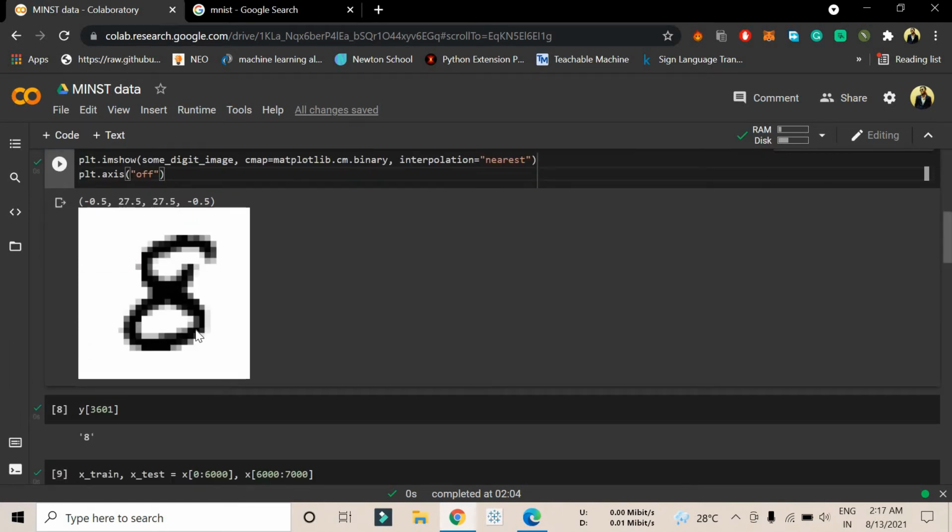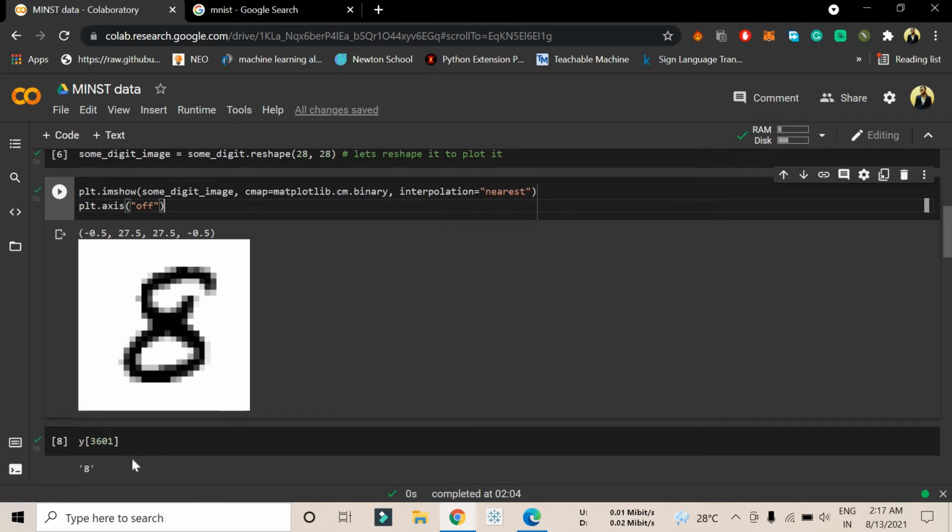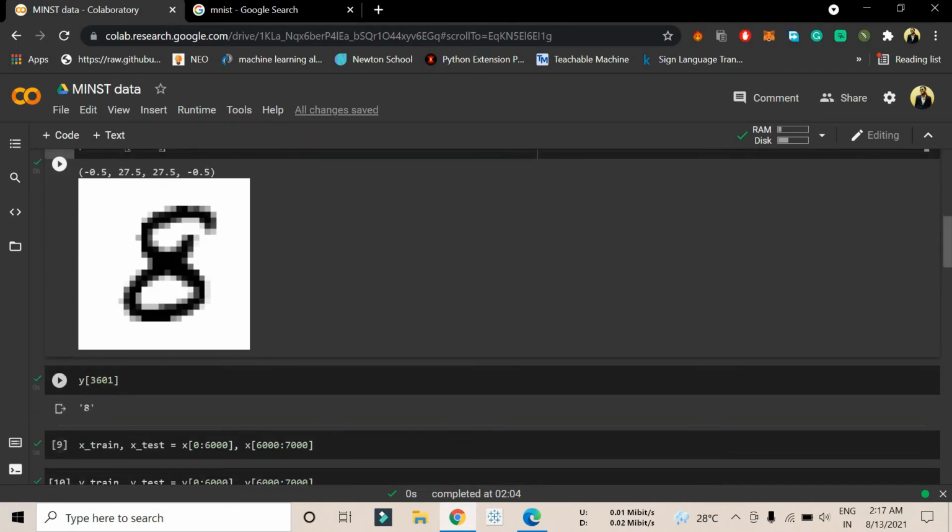Here we can see that we have an 8, so the digit is X of 3601. Let me check whether y of 3601 has the same value or not. So y of 3601 has the same answer, 8.